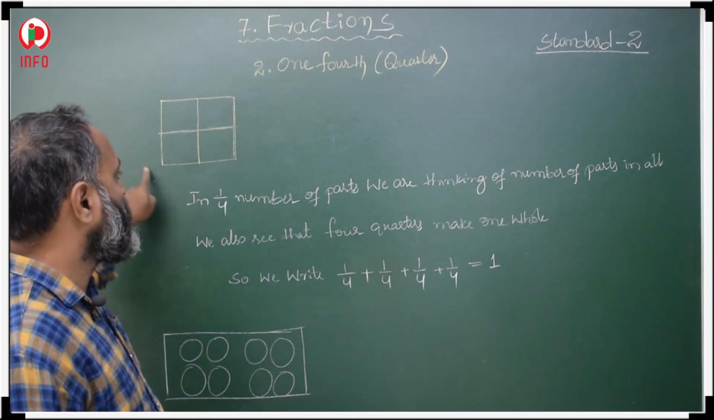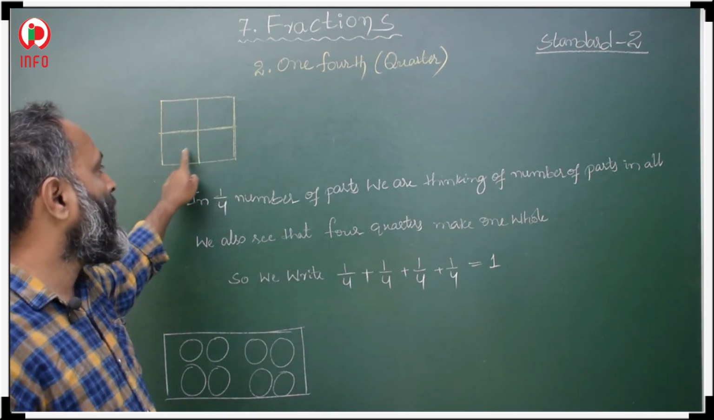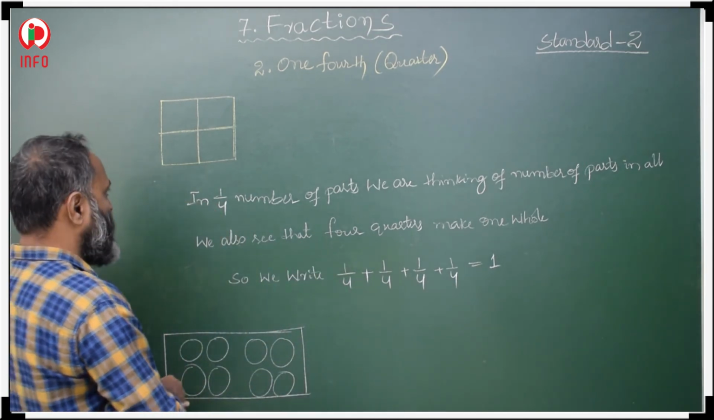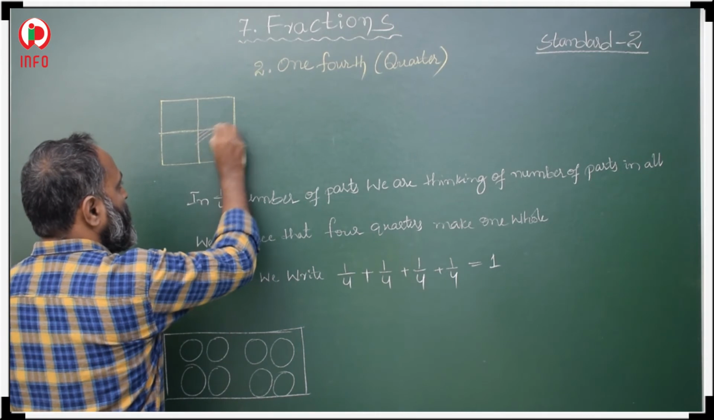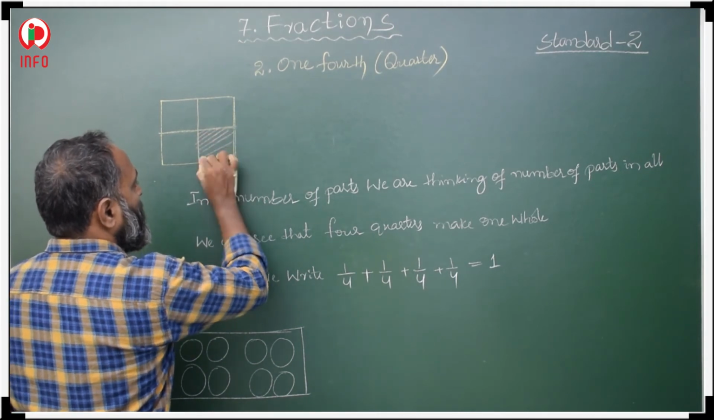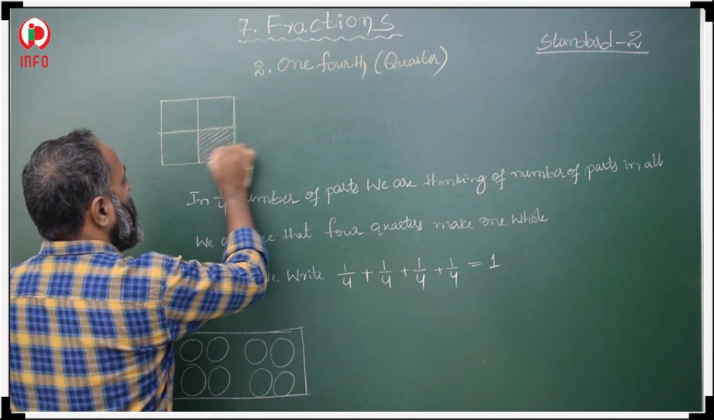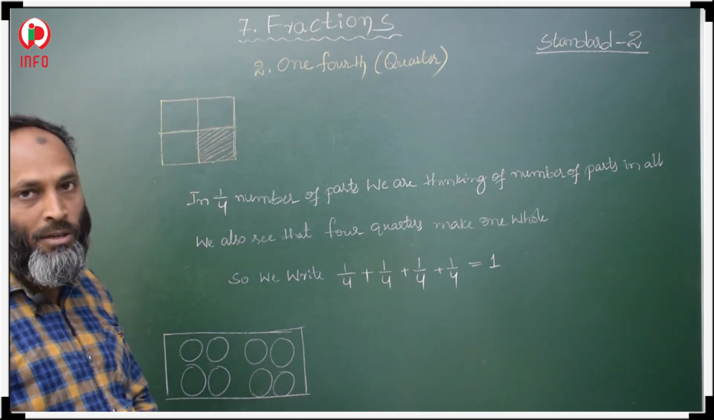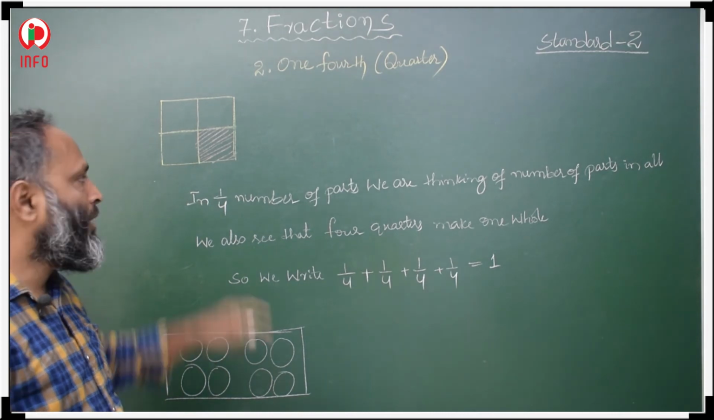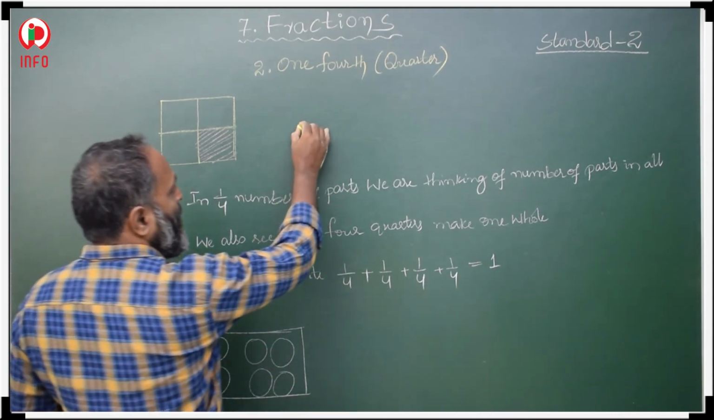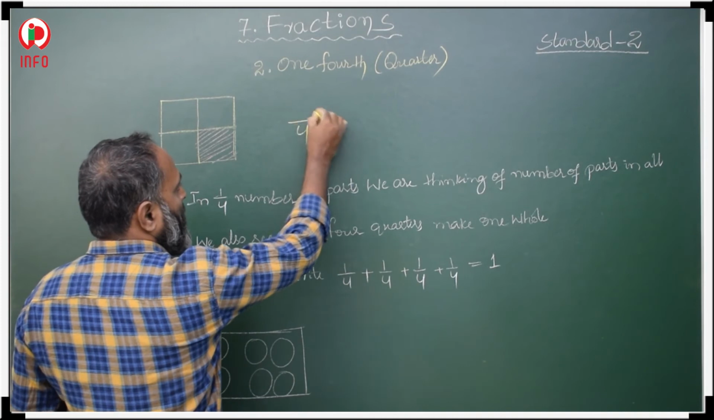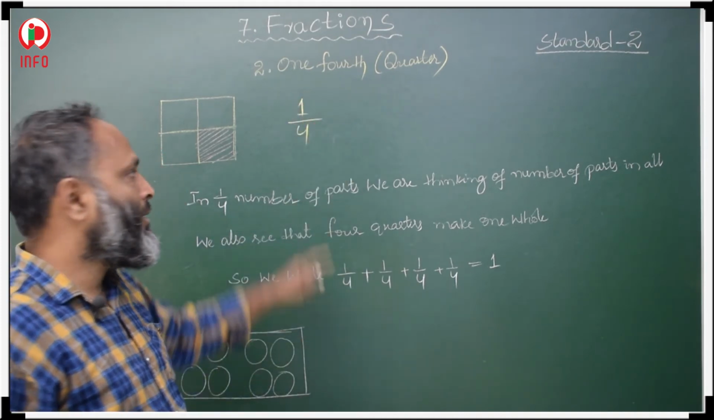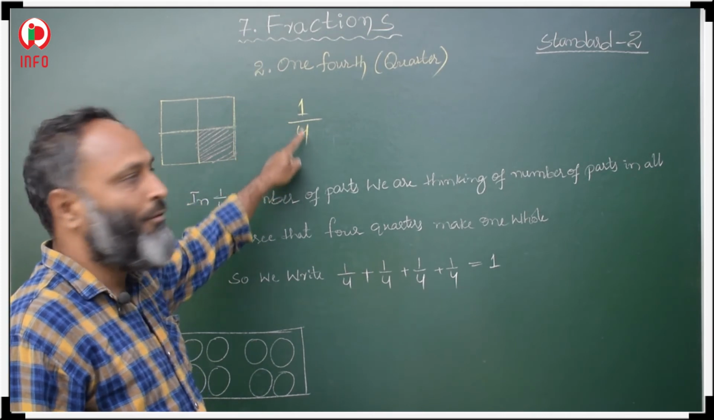This is a square. This square is divided into four equal parts. If one part is shaded out of these four parts, this is called a quarter. This is called a quarter or 1/4. 1/4 part is shaded. In total four parts, one part is shaded. Okay. So this is called 1/4.